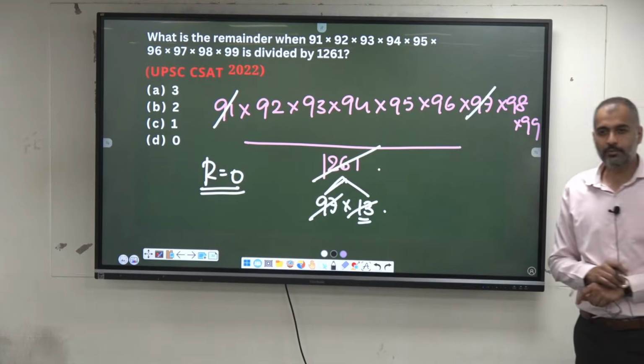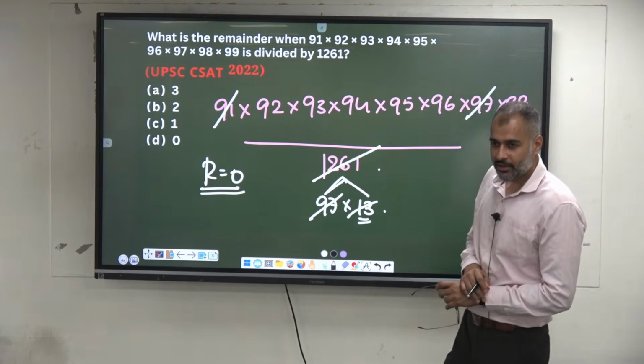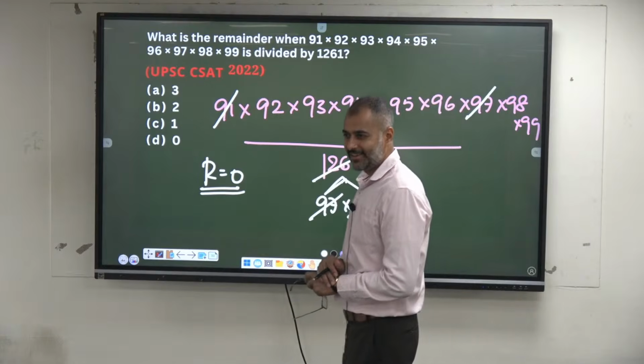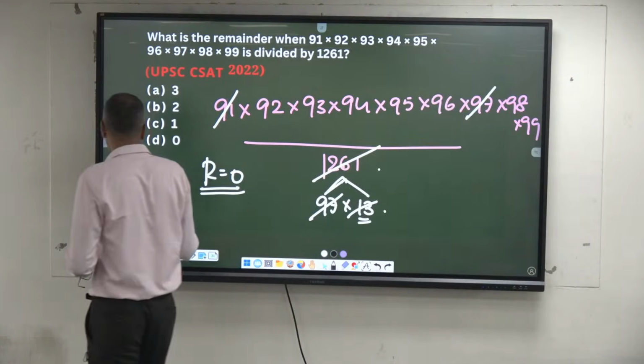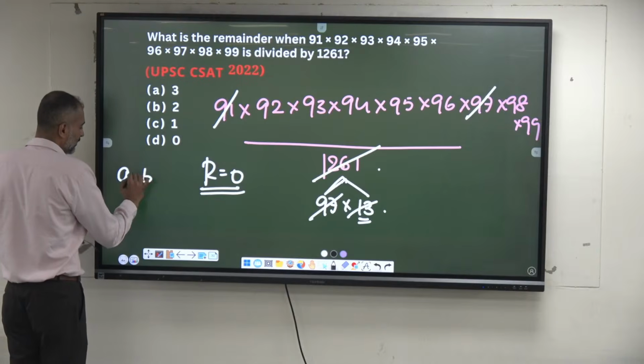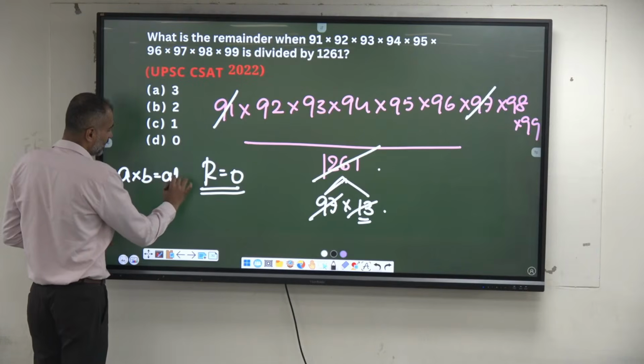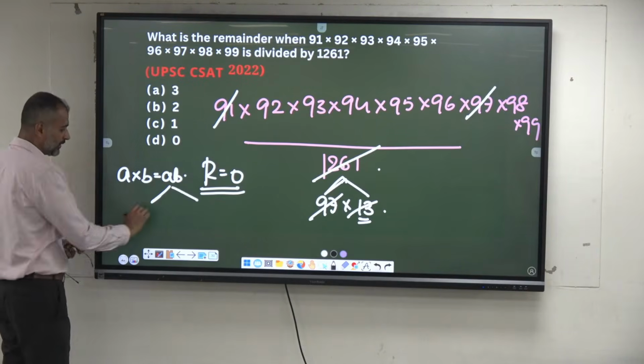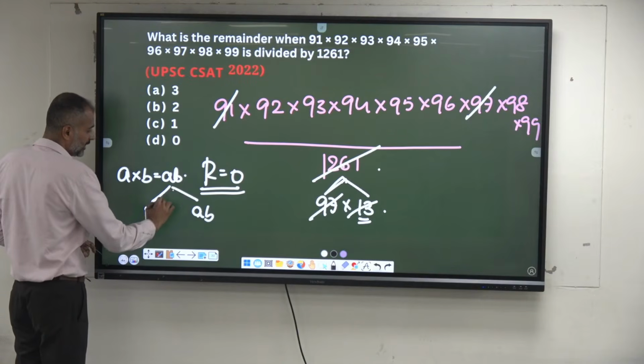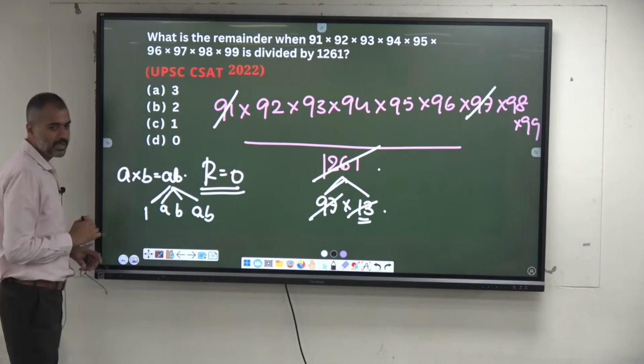The product of two prime numbers, can it be a prime? If A is a prime number and B is a prime number, if I multiply these two, I'll get AB. Can it be a prime? No. How many factors will be there? 1, AB as well as A. So minimum how many factors?